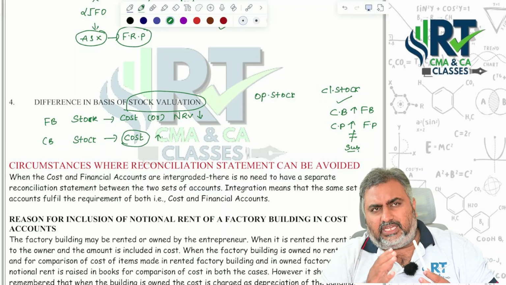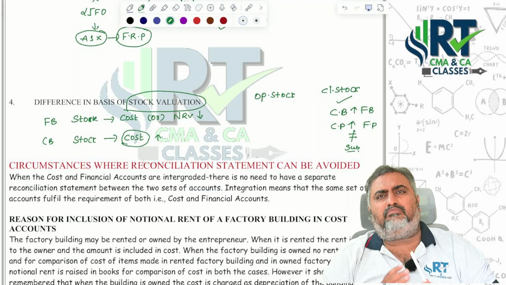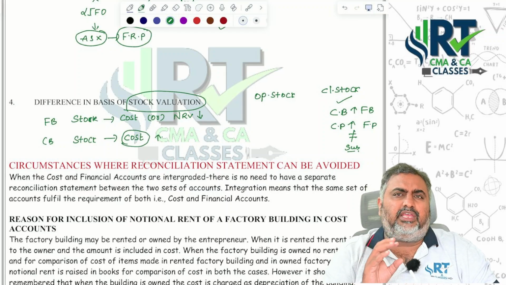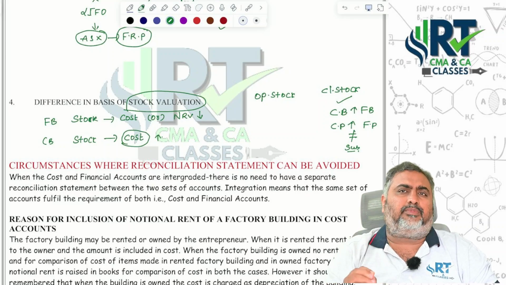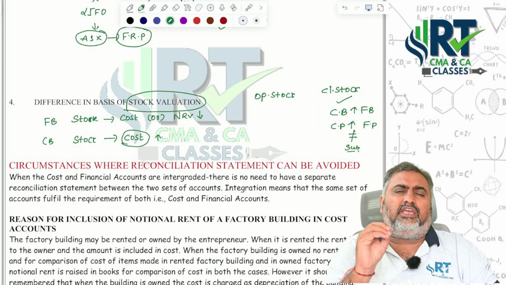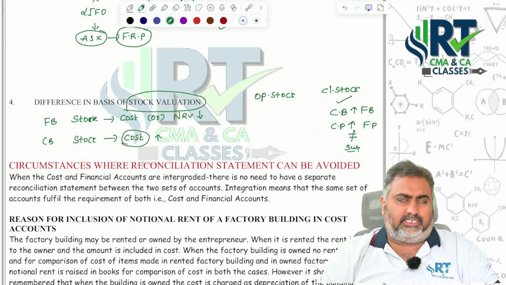These kinds of things happen with cost accounting, but not under financial accounts. Notional expenses are never recorded under financial books. That's the reason costing profit is less than the financial profit. That is another reason why we need reconciliation statements.